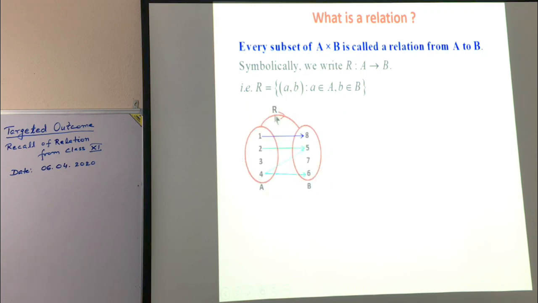Consider this relation. It is a relation from A to B. Why?